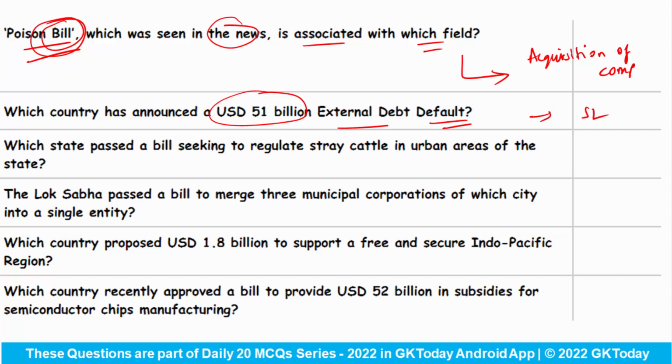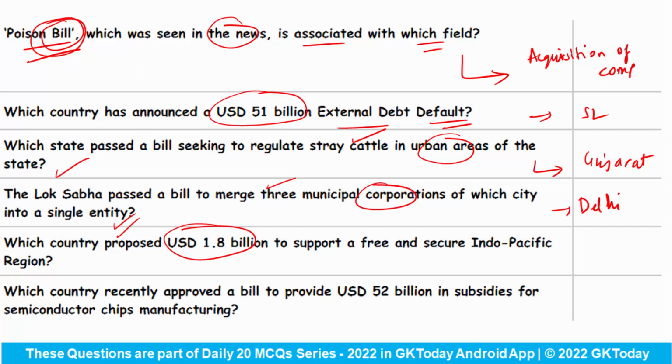Which state passed a bill seeking to regulate the stray cattle in the urban areas of the state? So this initiative is of Gujarat. The Lok Sabha passed a bill to merge the 3 municipal corporations of which city into a single entity? So now the 3 municipal corporations of Delhi would be merged to form a single entity. Which country proposed $1.8 billion to support a free and secure Indo-Pacific region?